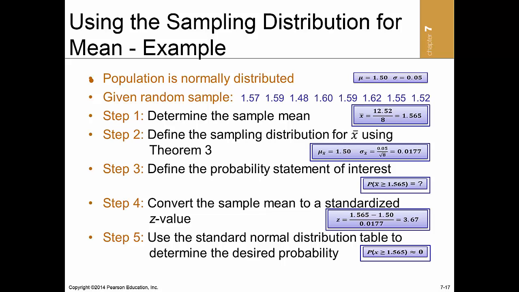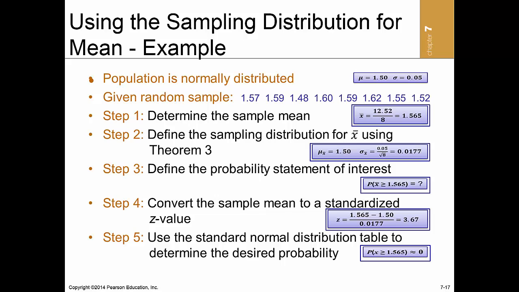After defining the sampling distribution for the sample mean using Theorem 3, we have a sample average of 1.50 and a standard error of 0.0177. So in this case, we're interested in the probability of x bar being greater than or equal to 1.565. So we'll convert the sample mean to a standardized value using our z-score formula, and the corresponding z-score is 3.67. Thinking back to the empirical rule, we know that being 3.67 standard deviations above the mean is going to put us in a low probability region, so approximately 0.